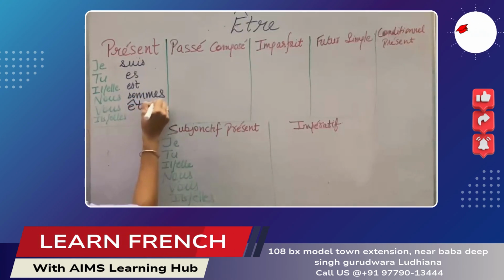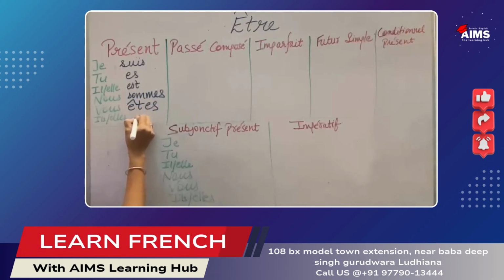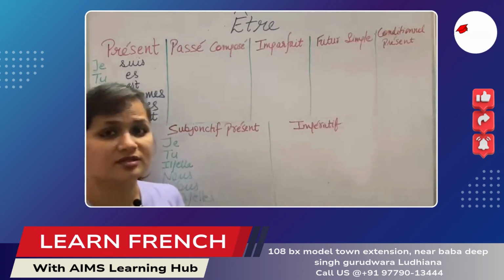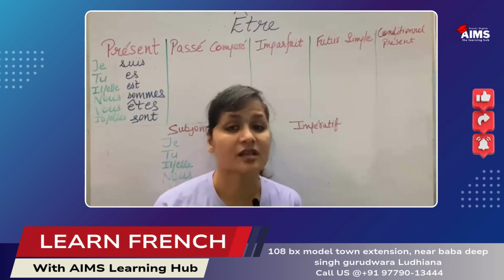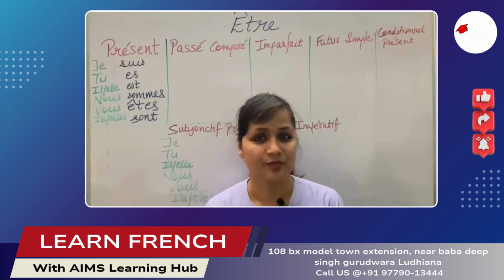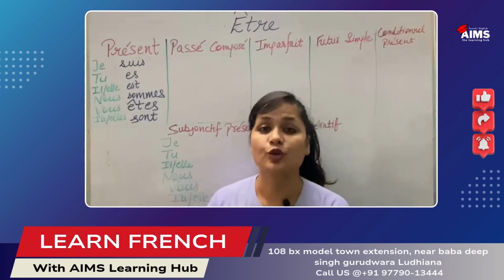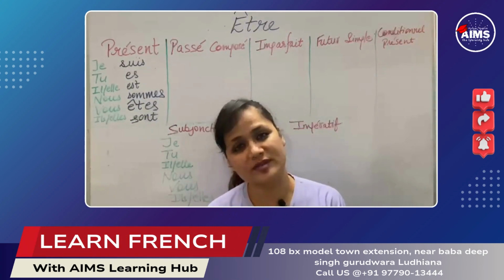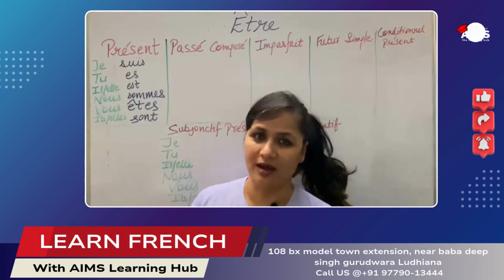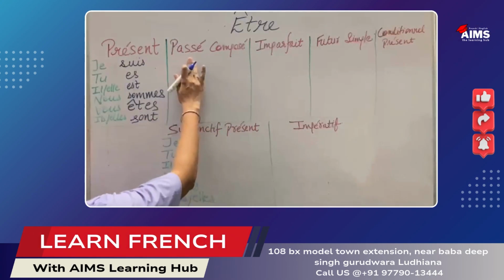Vous êtes. Ils sont. Elles sont. Just learn these conjugations. Repeat. Je suis, tu es, il est, elle est, nous sommes, vous êtes, ils sont, elles sont. Voilà. Now move to the next, passé composé.